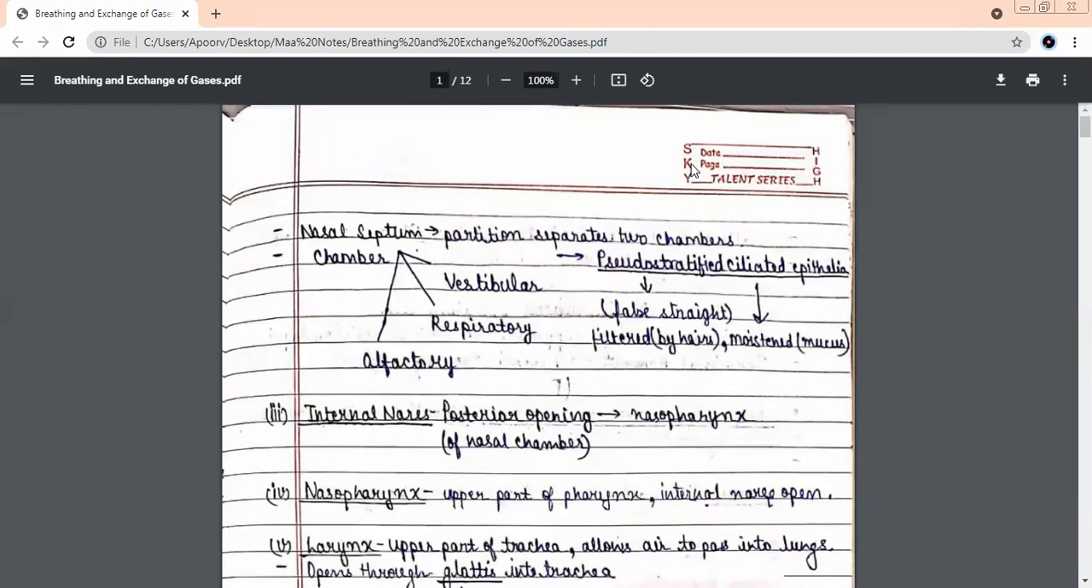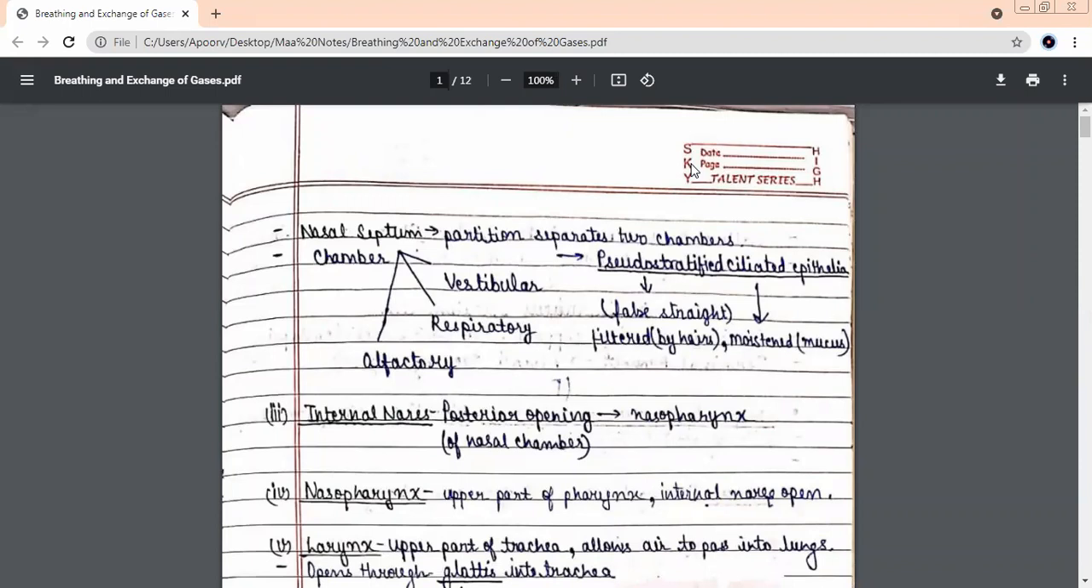Okay, let me trace the path of the air. Air entered first through two small openings, two nares, which are known as? Nostrils. Very good. Each nostril opens into a tube-like structure at the back. Which chambers are they known as, just behind the nostrils?